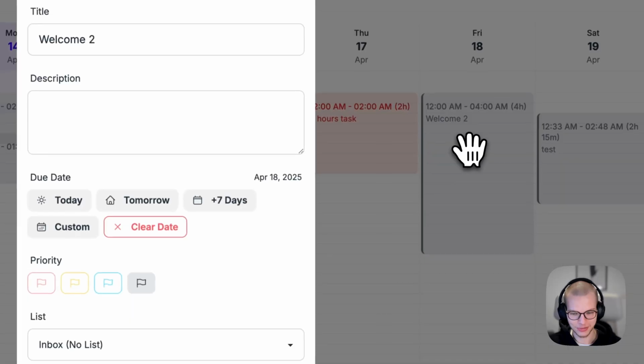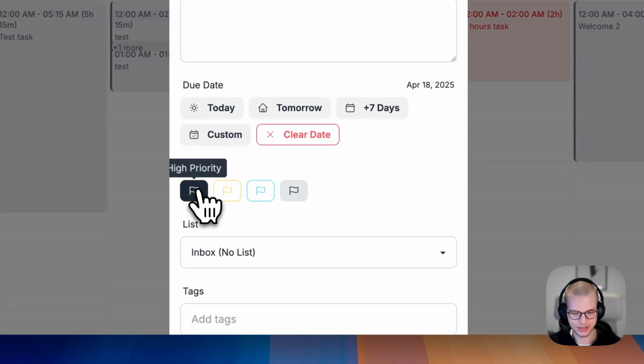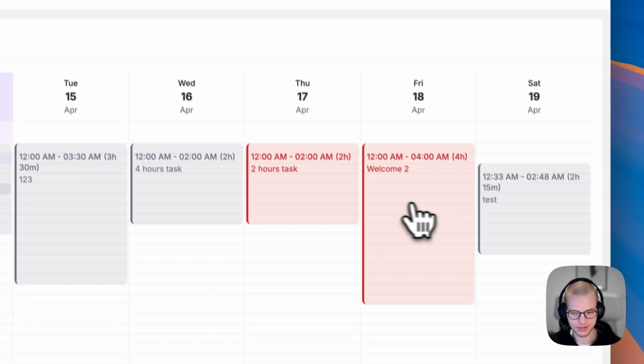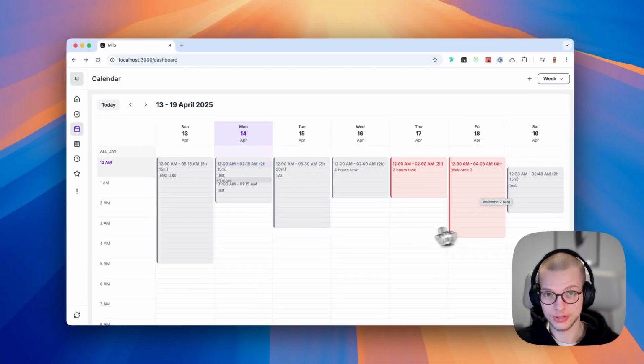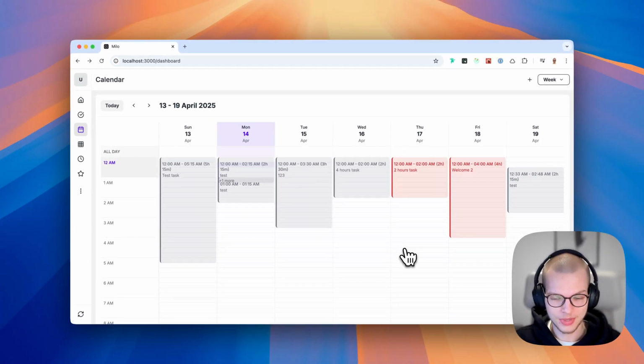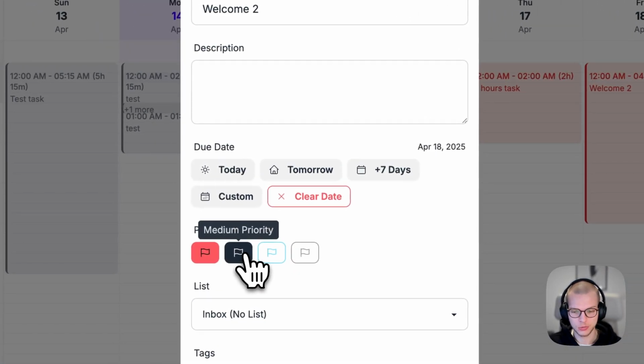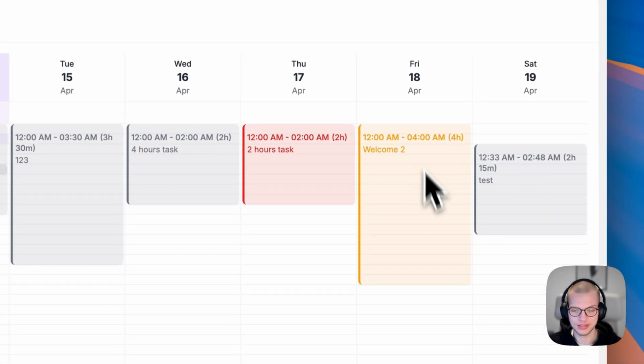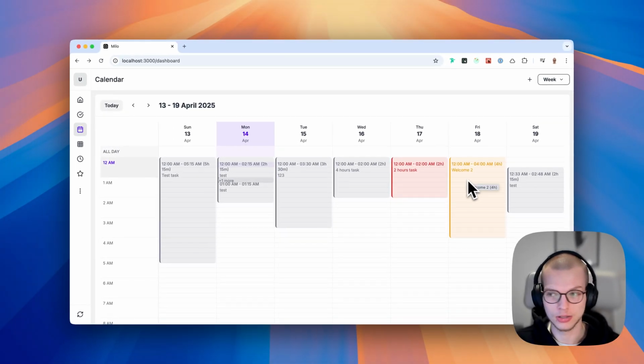Let's see it here. Once again, I will do, let's say, high. Yeah, now it works. As you can see, the color of the tile has changed based on the priority. For the high priority, it's red. And now I will change it to medium, for example. And as you can see, it was successfully updated also.